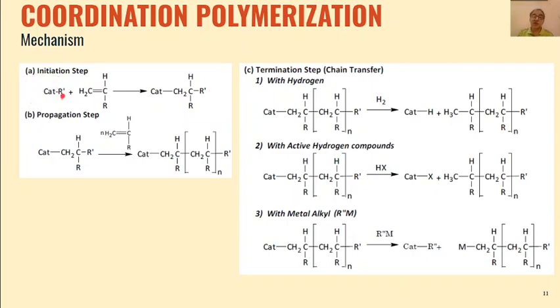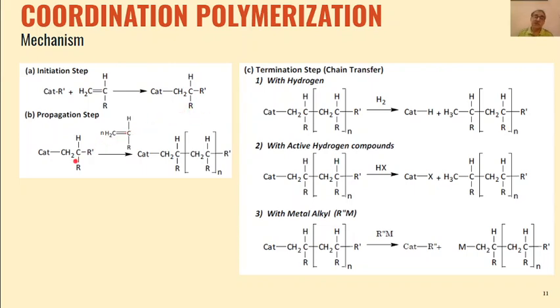This R is in triethyl aluminum, and the rest of the catalyst is the metallic part. They will add to this carbon-carbon double bond, because the catalyst part will act as a positive part and this will act as a negative part. This will add to CH2, and this will add to this carbon, and we will get this type of intermediate in the initiation step.